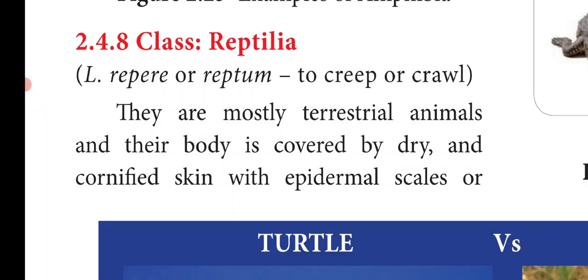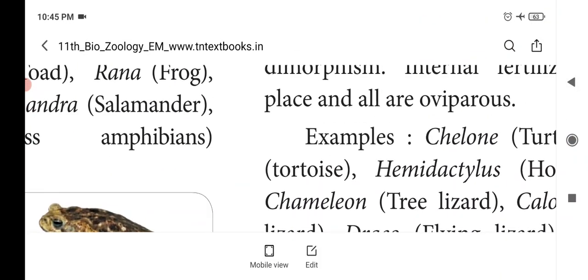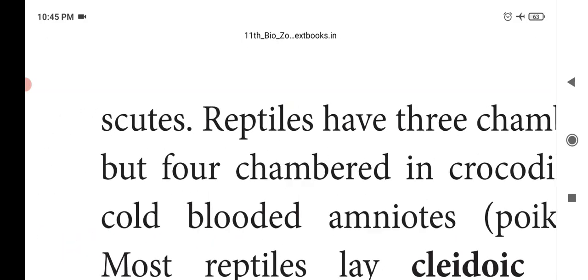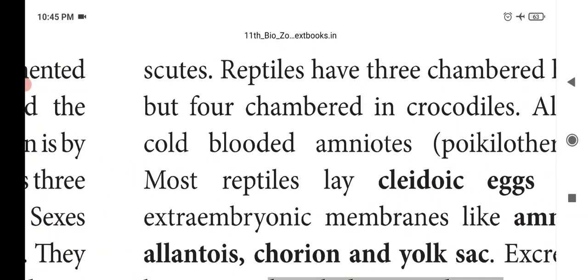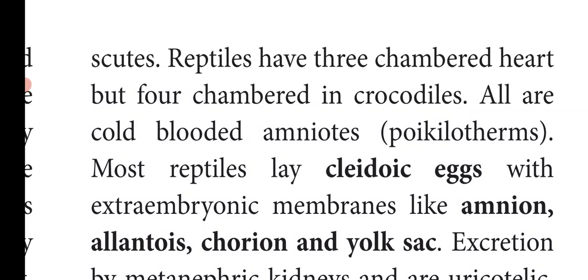Reptiles have a three-chambered heart. But if you take the crocodiles, they have a four-chambered heart. So most of the reptiles have a three-chambered heart, but the crocodiles have a four-chambered heart. So crocodiles are exceptional. All are cold-blooded amniotes, that is, all are poikilotherms. So their body temperature changes according to the environment.